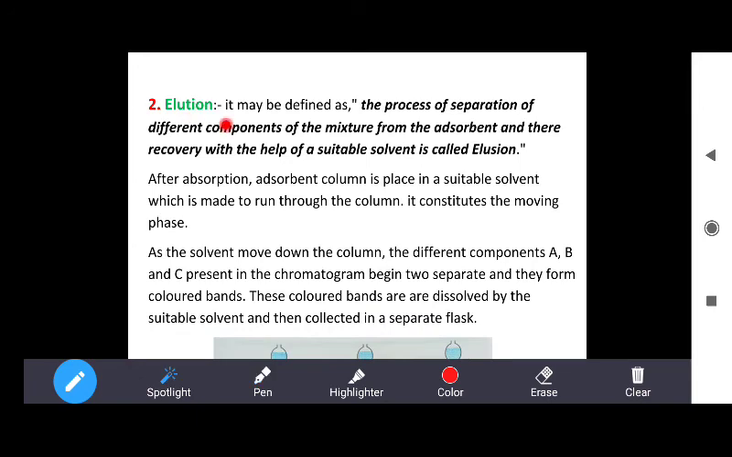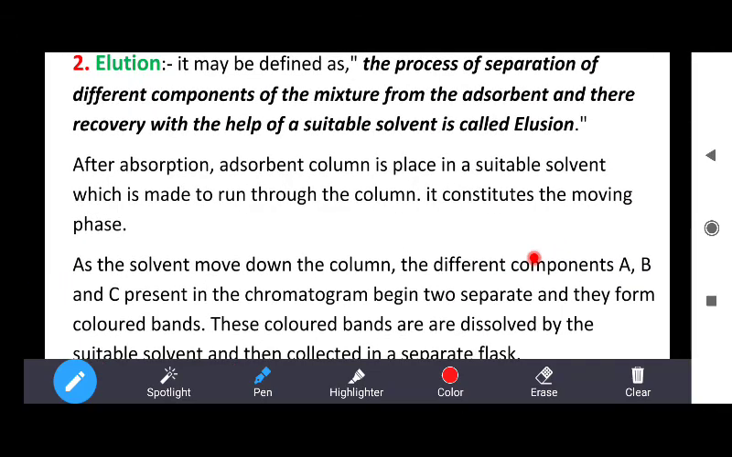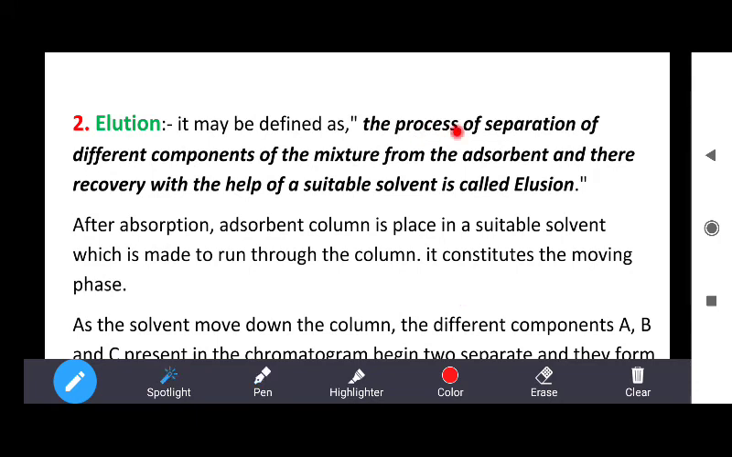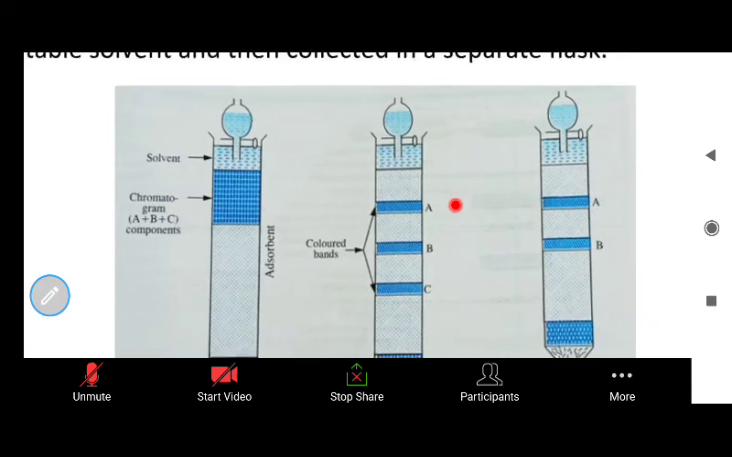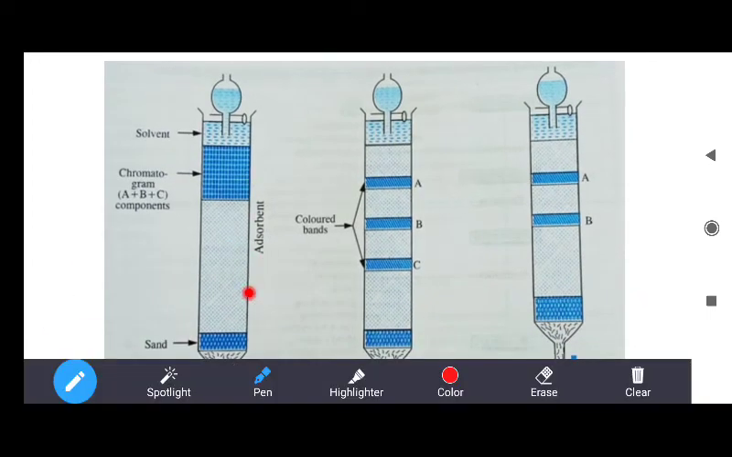The second step is elution. Elution may be defined as the process of separation of different components of the mixture from the adsorbent and their recovery with the help of a suitable solvent. So the process of separating different components of the mixture from the adsorbent and their recovery with the help of a suitable solvent is called elution. Means now that these have become soluble, you have to recover the metal and its components from them, so this method we call elution, by using a suitable solvent.